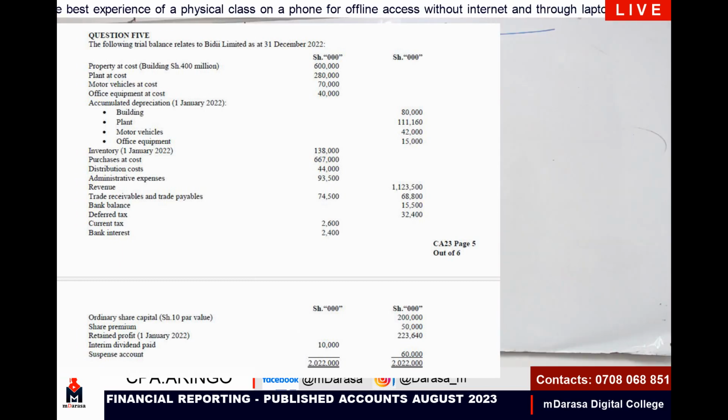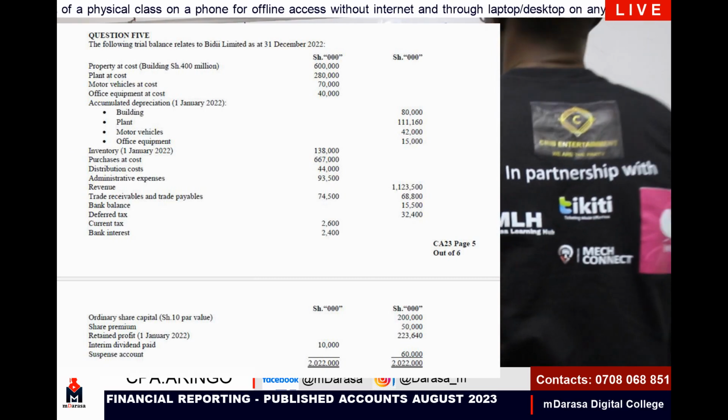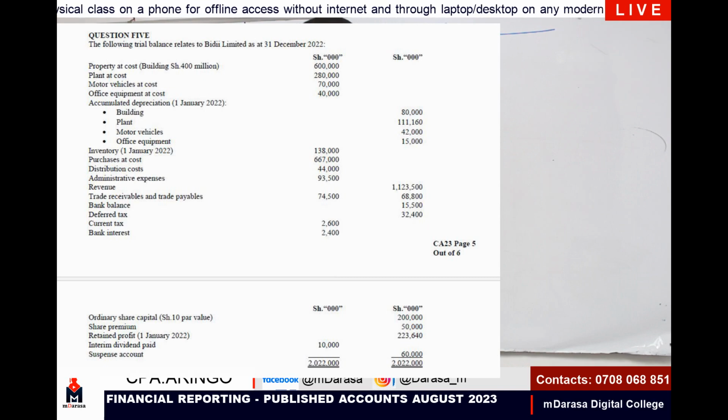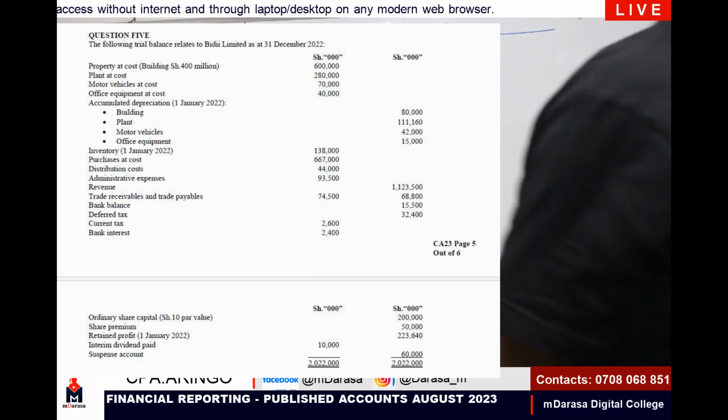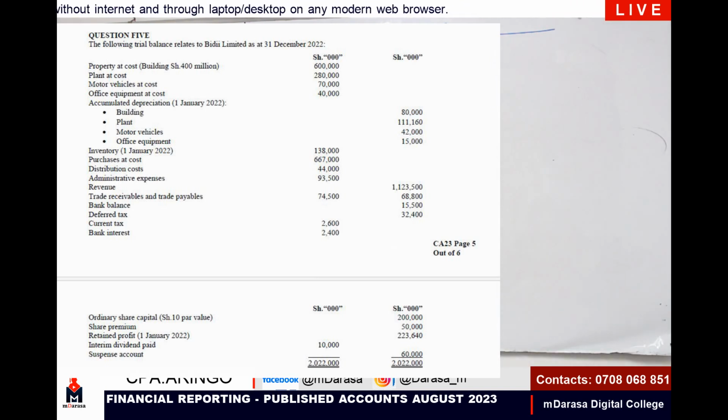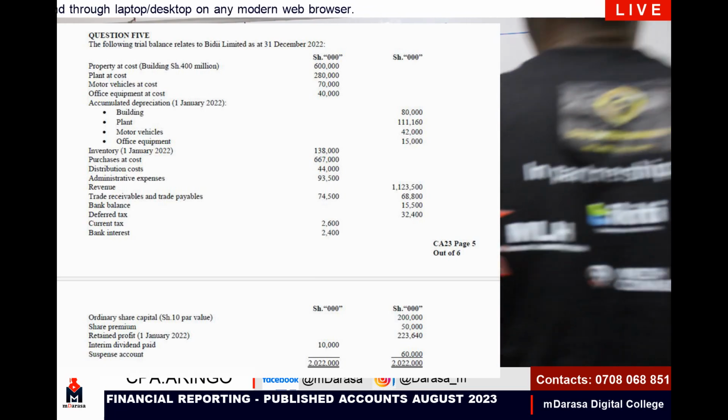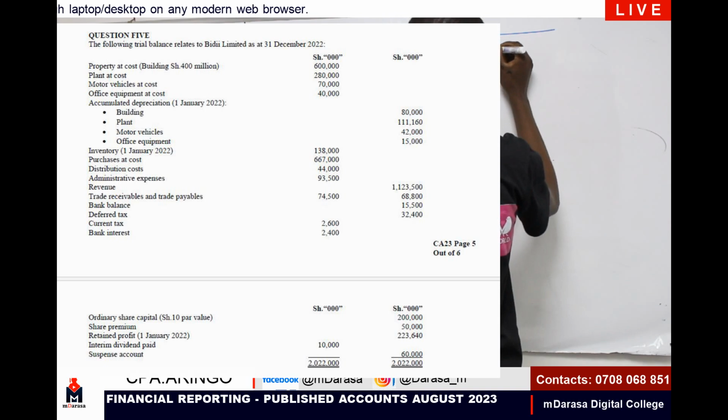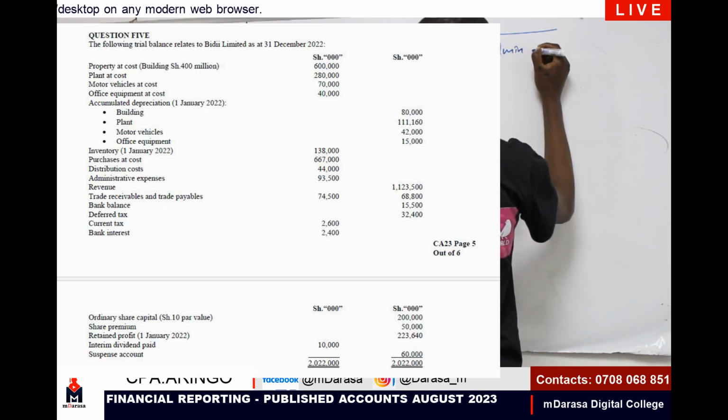We have the other item: I'm having distribution cost here. The other value I'm having is administrative expenses.